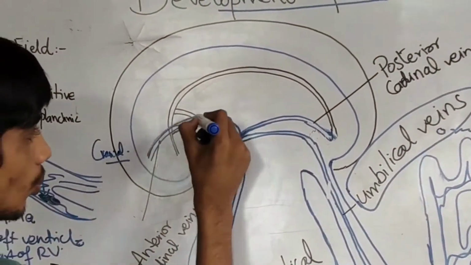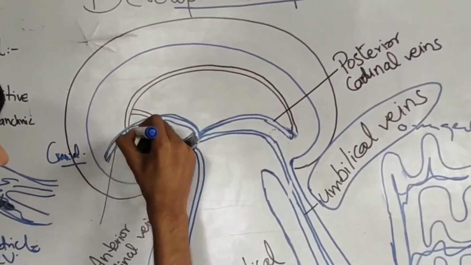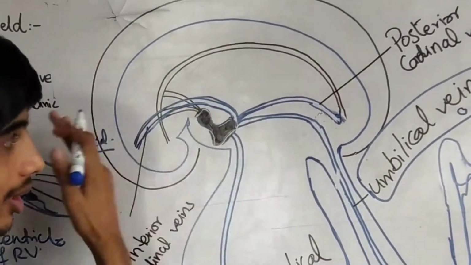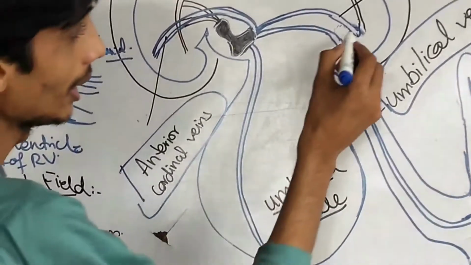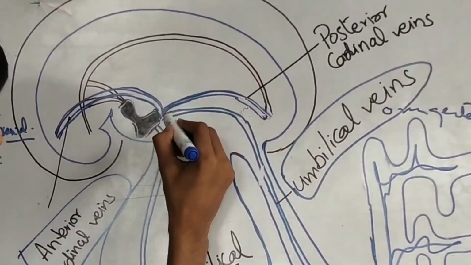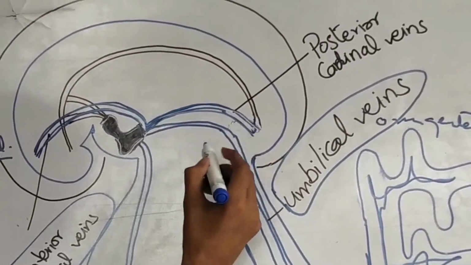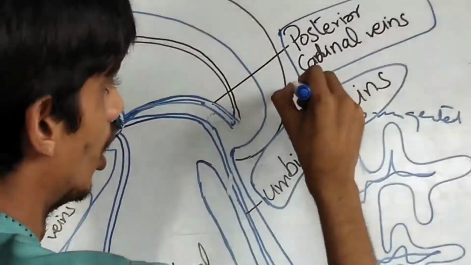One of these two veins carries the deoxygenated blood from the head region, the anterior cardinal vein, and the one carrying the deoxygenated blood back to the heart from the caudal parts of the embryo is the posterior cardinal vein.